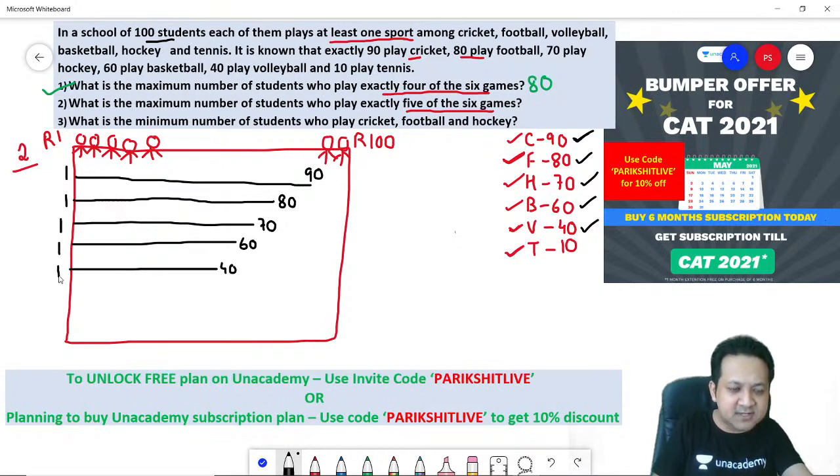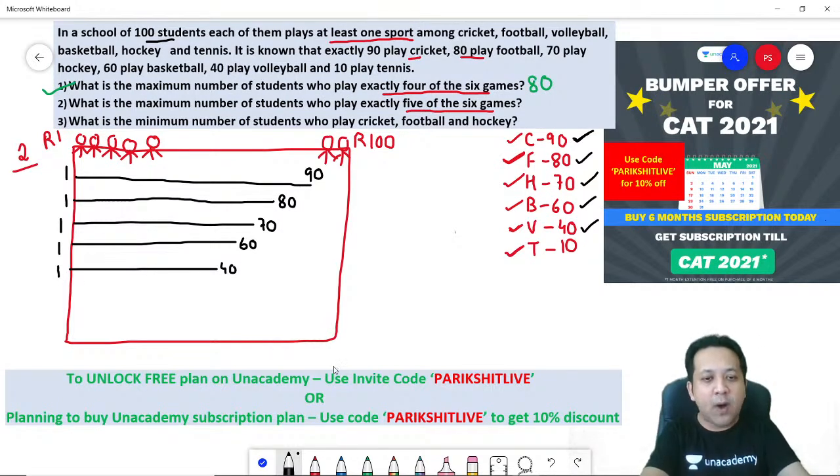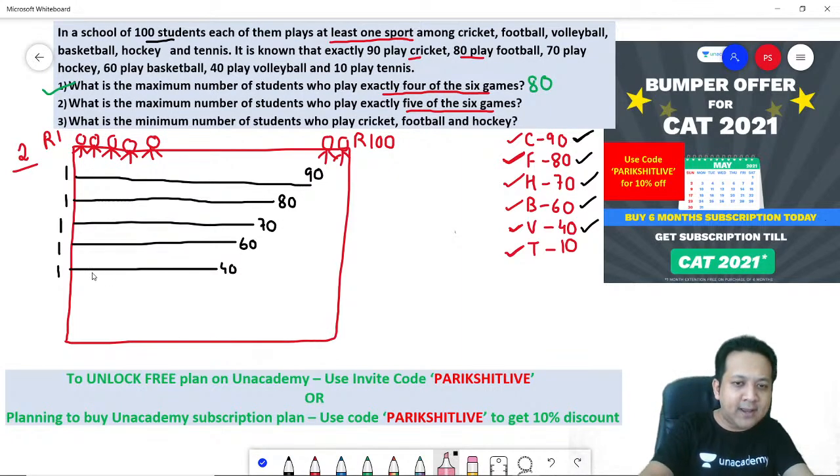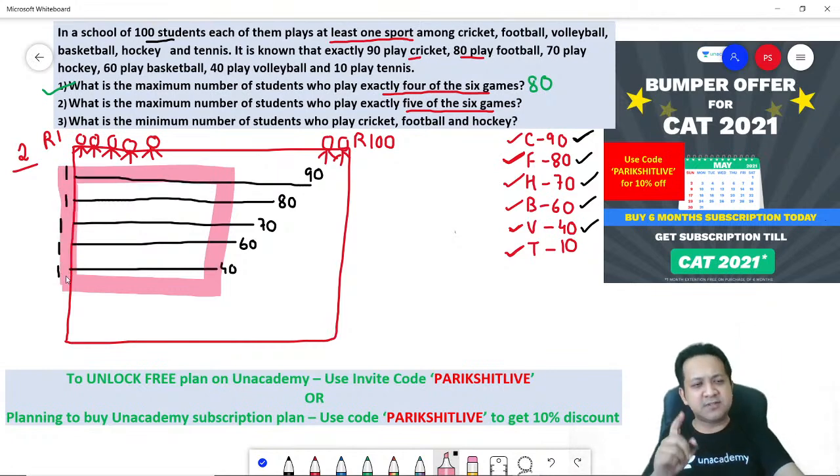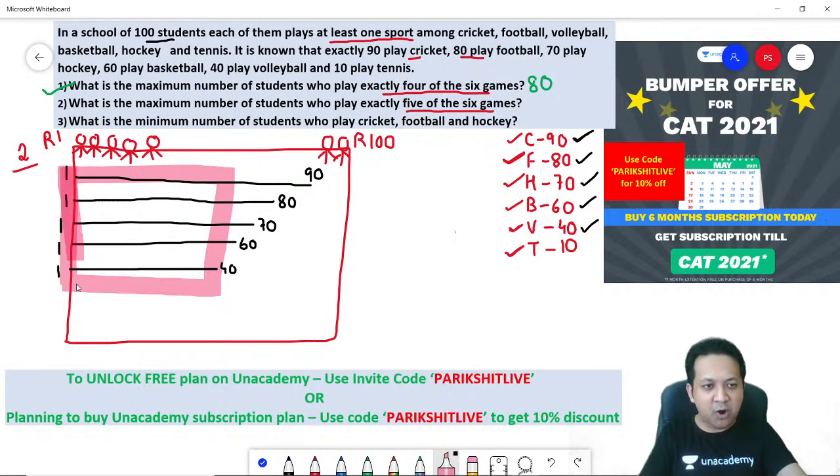Now you take a pause. Why do you take a pause? Remember and have a look. If you have observed carefully, can you see? Roll number 1 to roll number 40 is playing 5 games. If you look at my box, the shaded box, this box, roll number 1 to roll number 40 is playing 5 games.